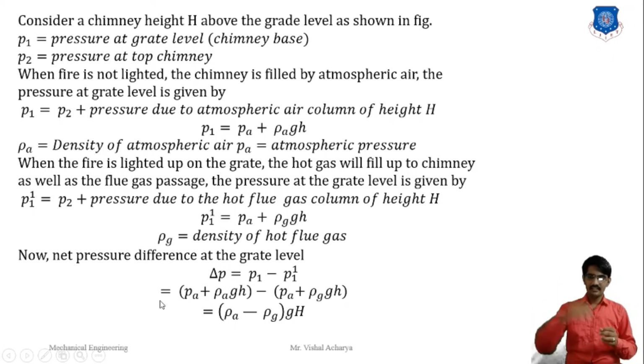So air enters at the grate level and hot gas is removed to the atmosphere. This pressure-generating system is also called the static draught or static draft system. Draught and draft are the same phenomenon.